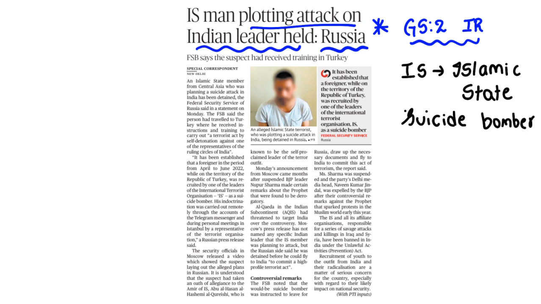A suicide bomber is a person who carries bombs with him and detonates the bomb in his own presence. Means during the operation he would definitely lose his life, and he also takes the lives of others who are near him. Clear? So this is the suicide bomber attack.